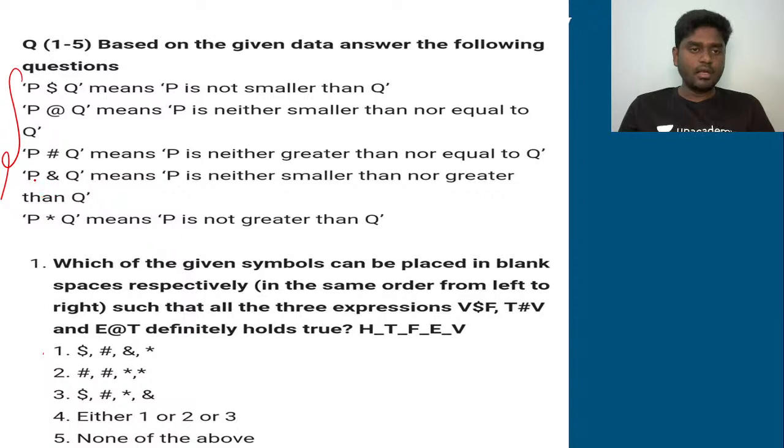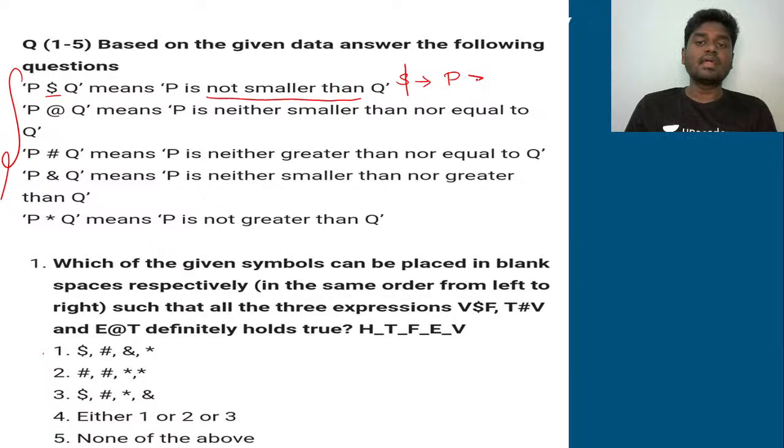So now listen carefully. The first statement tells that P $ Q means P is not smaller than Q. So listen very carefully. This dollar exactly corresponds to not smaller than. If that is the case, then dollar corresponds to what actually? If it is not smaller than, then definitely it should be greater than or equal to. These are the only two ways possible. So absolutely, dollar corresponds to greater than or equal to.